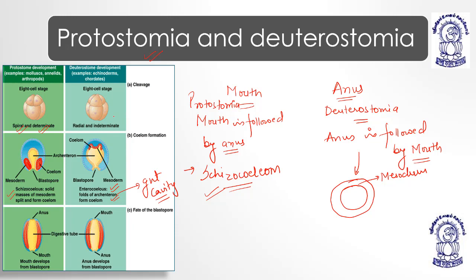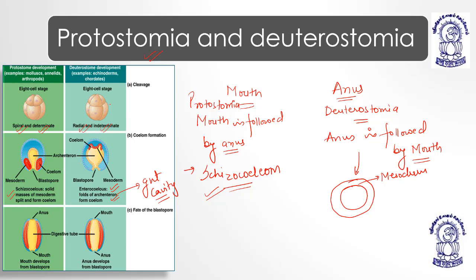In case of deuterostome, the cleavage is radial and it is indeterminate. You just have to remember the difference. Pro means first, stome means mouth. In protostomia, first mouth formation, then anus formation. In deuterostomia, first anus formation, then mouth formation.